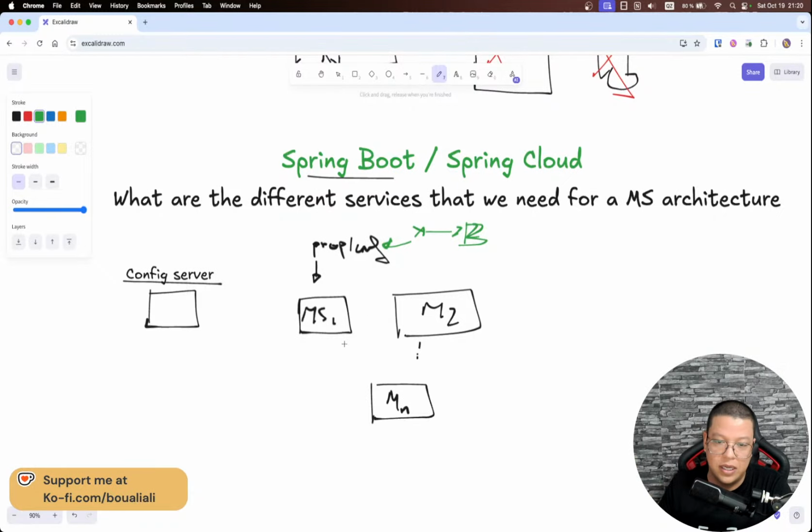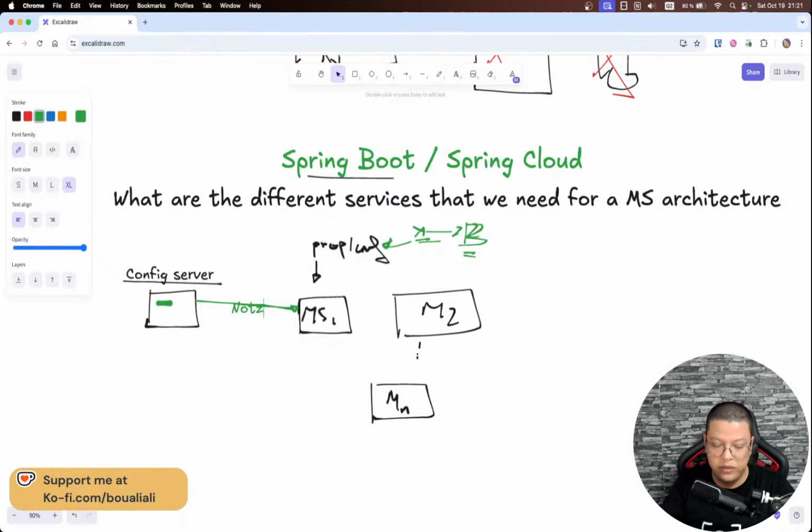Let's even just forget about that. It's not a problem having a downtime when we restart an application or a microservice. Let's say it's acceptable. But here it's just a configuration that we want to change. For example, I want to send a request, or notify, endpoint A, and I just want to change it to become endpoint B. So instead of redeploying the whole application, all I need to do is make the change within my configuration server right here. And this microservice will be automatically notified. So here I will have a notification.